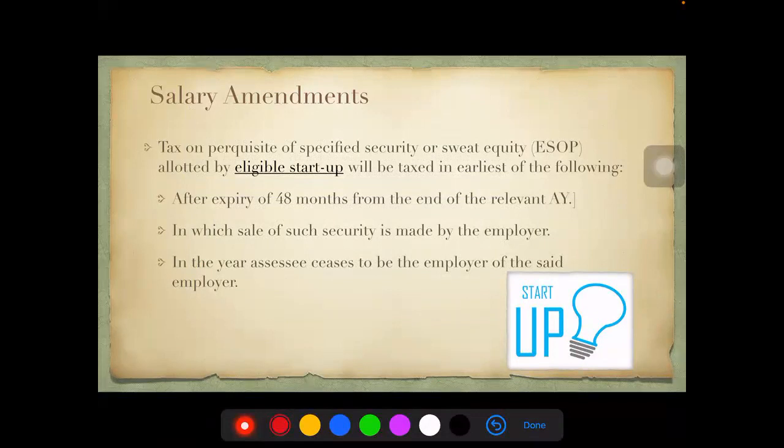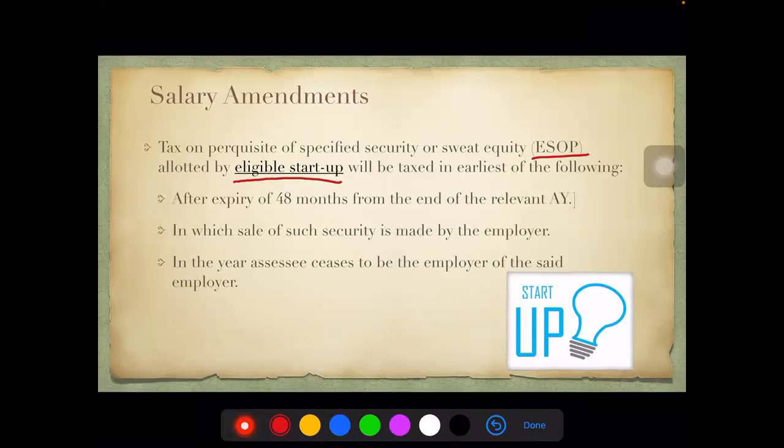Salary amendments, there are a couple of amendments again here. This is with regard to startup. As you all know, startup is something which comes up with a new idea or new kind of an invention which they want to monetize in terms of business. So in case of an eligible startup, if they are giving ESOP or employee stock option plans, which is also called sweat equity, considering they give their sweat to the business, then the taxability would be different.